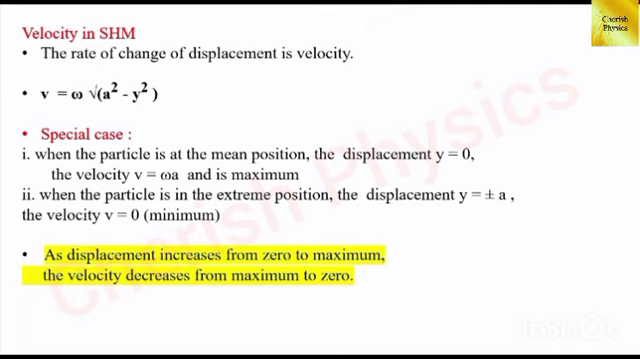Now imagine the simple pendulum. In the mean position, the displacement is 0 and the velocity is maximum, that is v equal to omega a. In the extreme position, the displacement is maximum, that is y equal to plus or minus a, on both sides, and at the extreme position the velocity is 0. That is, at the extreme position, the simple pendulum bob stops for a moment, the velocity is 0, and then it starts oscillating. So, in the mean position, the velocity is maximum. In simple words, as the displacement increases from 0 to maximum, the velocity decreases from maximum to 0 from the equilibrium position.